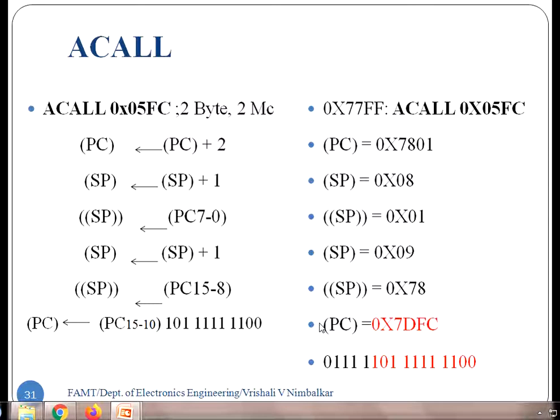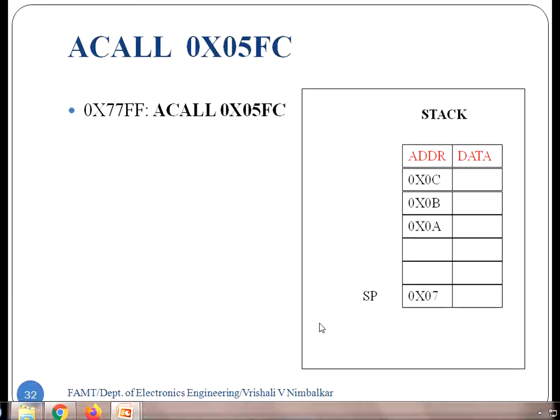Right. So that was related to absolute call. Now let us look into how the stack is getting affected by this absolute call instruction. So we will take that example of 77FF. This is the program memory address where we have written call, and call is to the subroutine 5FC. Now look at the right hand side.